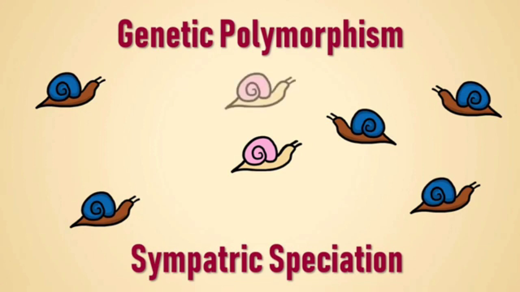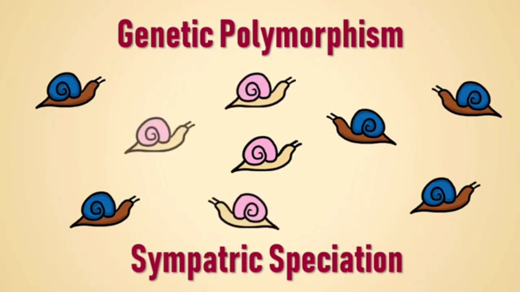The new population evolves within the same area, leading to the generation of a separate species which can no longer interbreed with the parent species. This type of speciation, wherein two species evolve together without any geographical isolation, is called sympatric speciation.